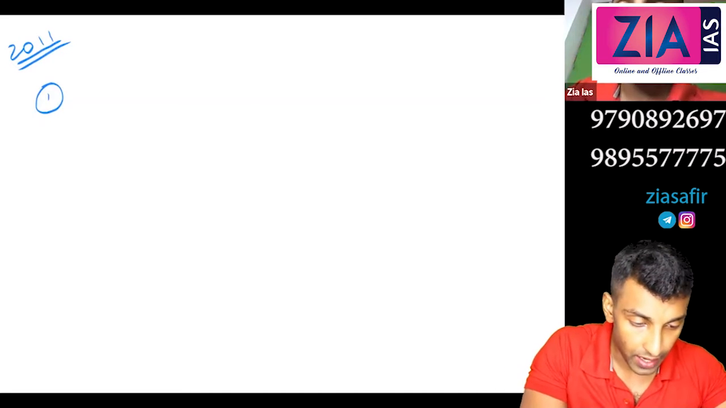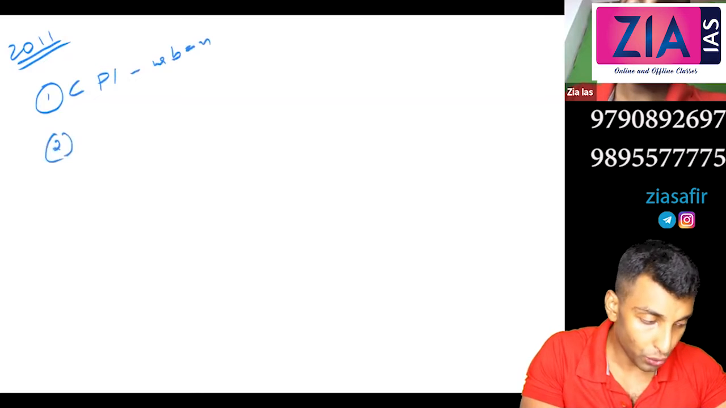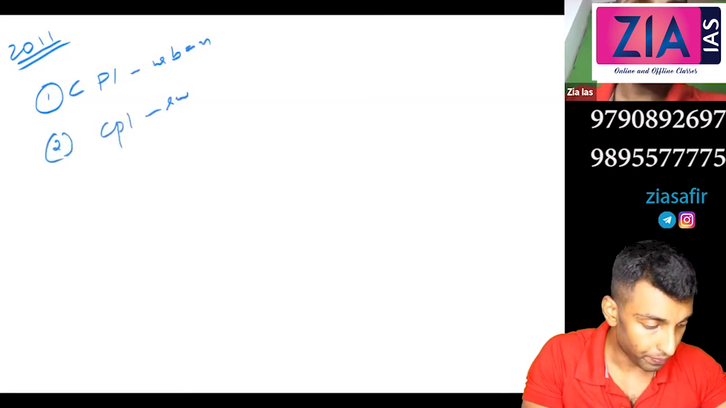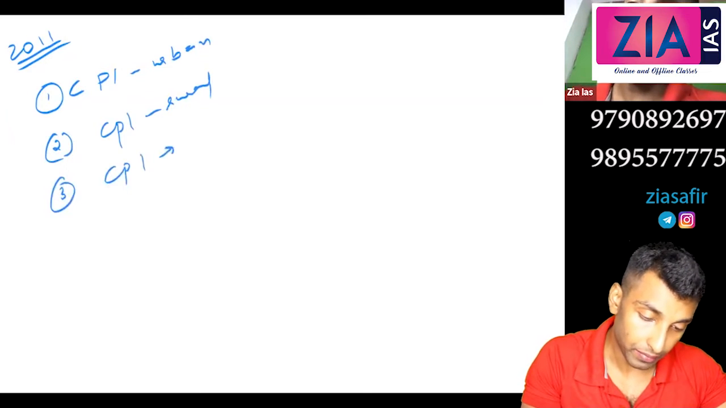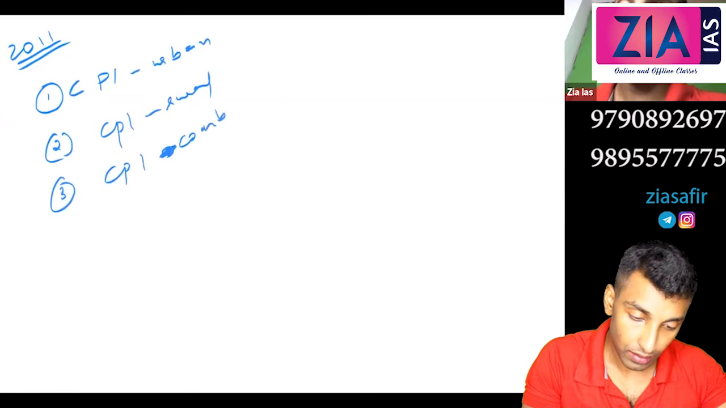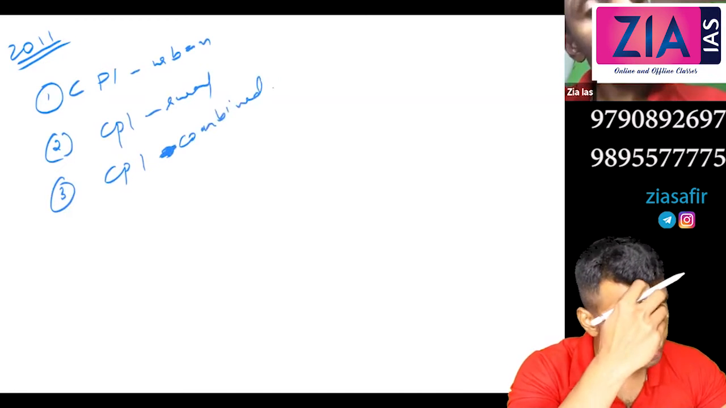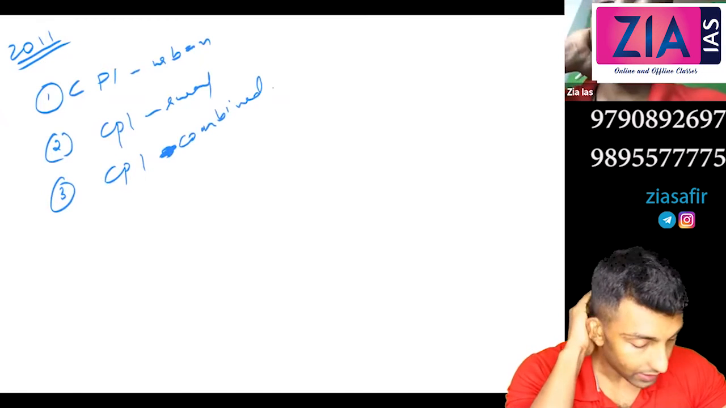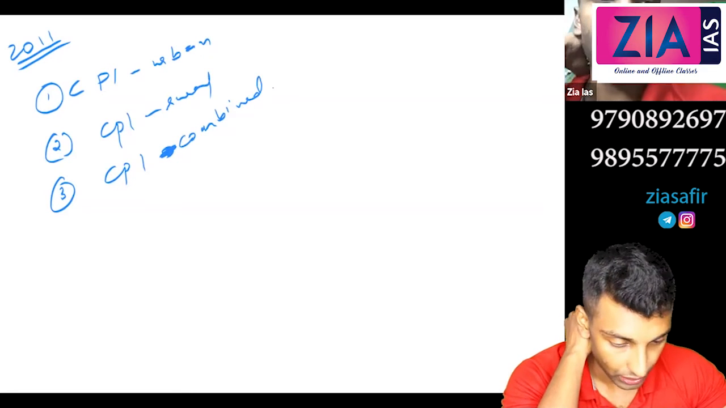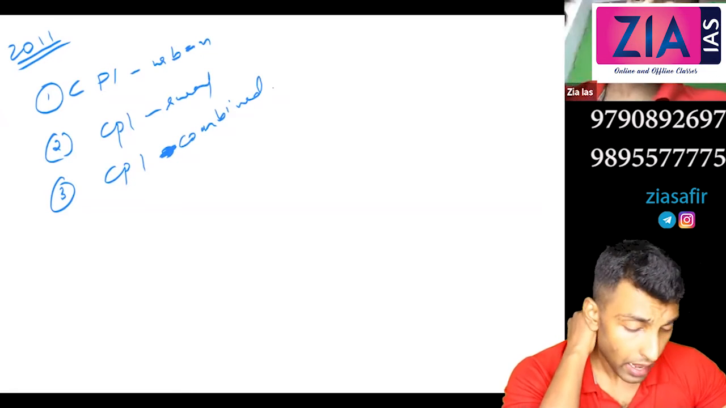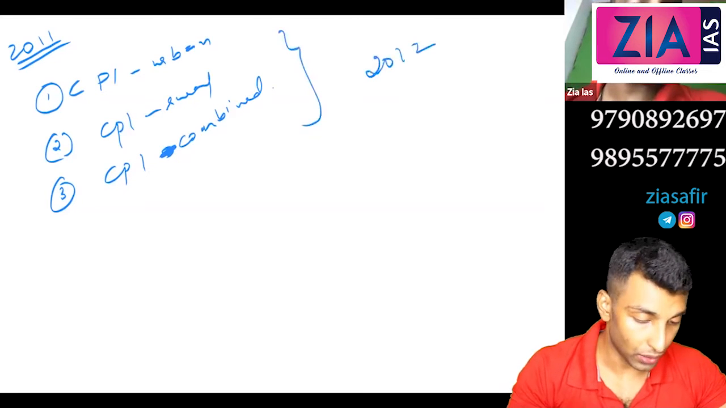One, CPI Urban. Two, CPI Rural. Three, CPI Combined. CPI urban, CPI rural, CPI combined. And this was actually asked in mains 2012. It was introduced in 2011, so in mains 2012 this was a question. And the base year of all the three is 2012. You can write the base year 2012.